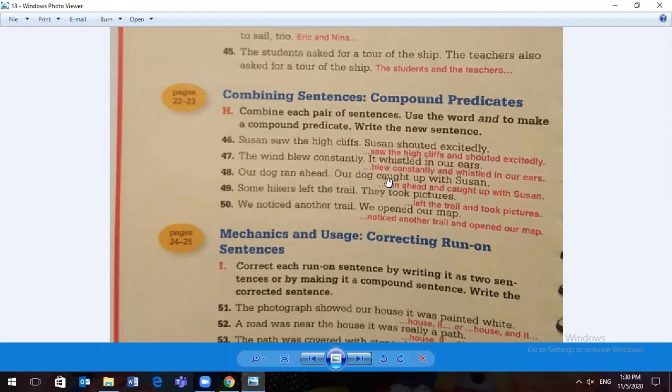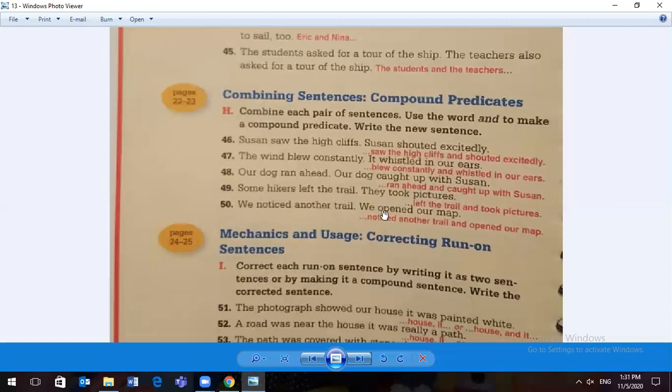Our dog ran ahead. Our dog caught up with Susan. Our dog, same subject: our dog ran ahead and caught up with Susan. Some hikers left the trail. They took pictures. "They" means the hikers. Some hikers left the trail and took pictures.